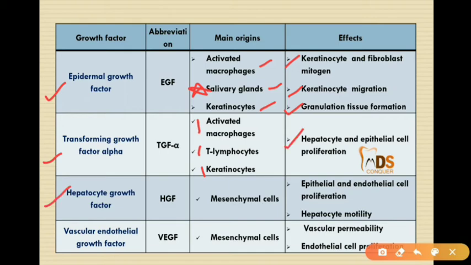Then hepatocyte growth factor originates from the mesenchymal cells, and it will have epithelial and endothelial cell proliferation and hepatocyte motility. Then vascular endothelial growth factor originates again from the mesenchymal cells. So these origins and effects are very important, and because of this there is vascular permeability and endothelial cell proliferation can be seen.